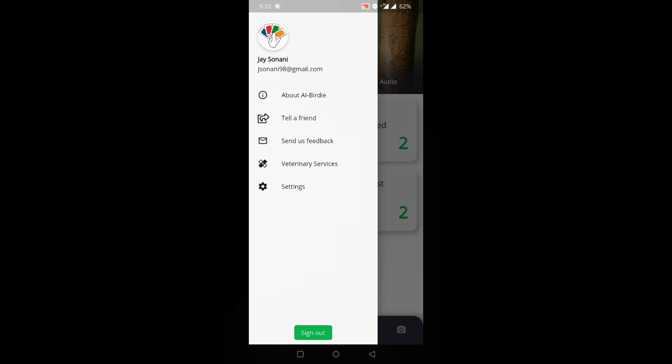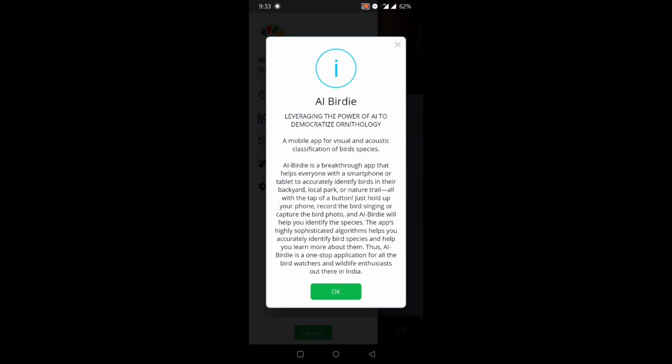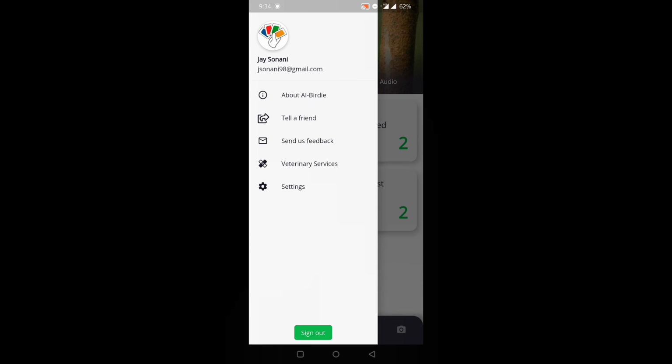Now coming to the navigation pane of the application, this is the About Us section of our application. You can always use the Tell a Friend option to share the application with your friends. The third tab is to send us feedback on the application.